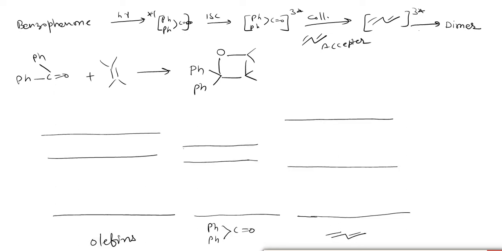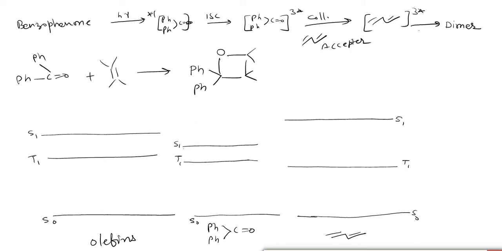As I draw the energy levels, these energy levels are not on the scale of energy, but for schematic, pictorial representation, we can look here: this is S0, this is S1, this is T1 of olefins, and this is S0, S1, T1 of butadiene.